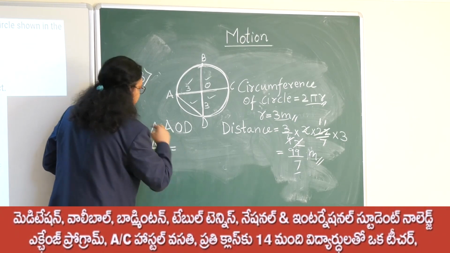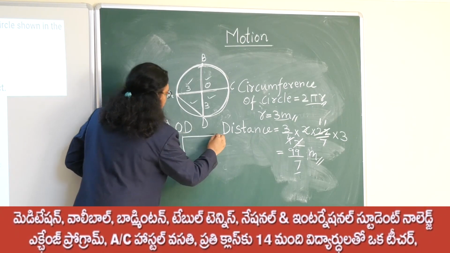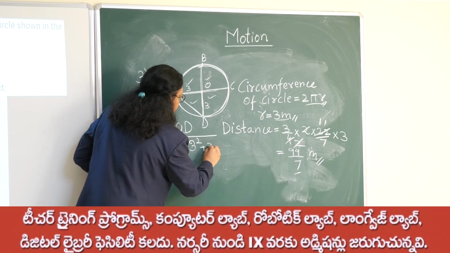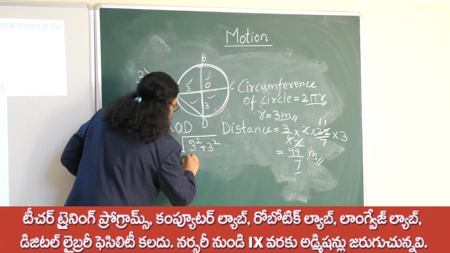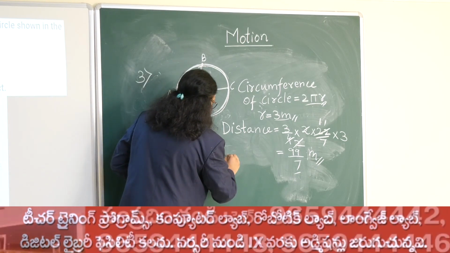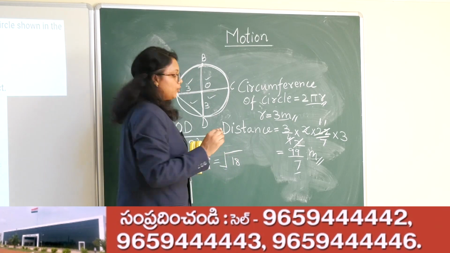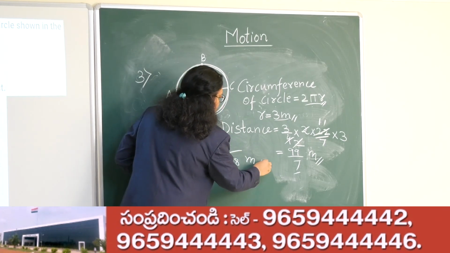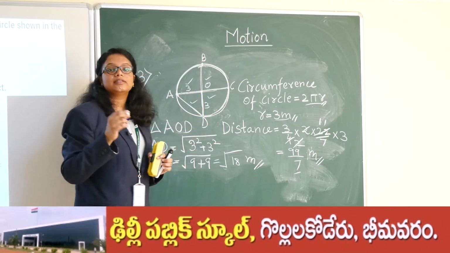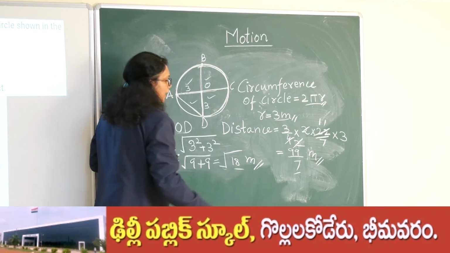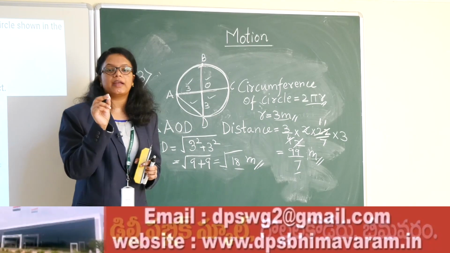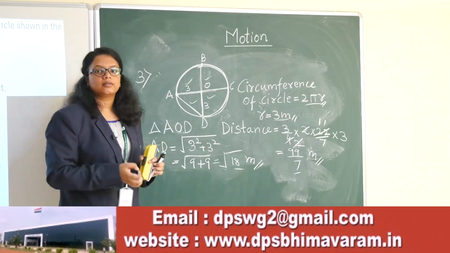That is, AD is equal to 3 square plus 3 square. This is nothing but 9 plus 9, which is root 18. So root 18 meters is the displacement of the object which is traveling from A to D. Displacement is the shortest distance, so root 18 meters is the shortest distance, or the displacement, in this particular case.